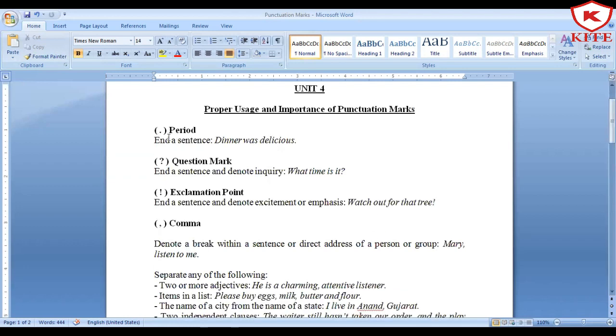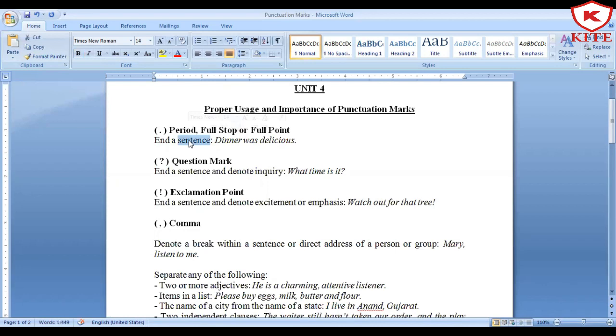The first punctuation mark that you all know is called period. You have known this as full stop or full point many times when your teacher was teaching you in school or in college. So this period, full stop or full point, has only one role, and that role is to end a sentence.